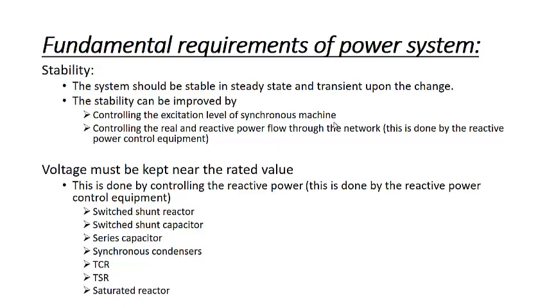This is usually done by the reactive power control equipment, and we will discuss what these reactive power control equipment are, and some of you may know them. One more thing is that the voltage should remain near the rated value. So this is again done by reactive power control. We have different types of reactive power equipment like switched shunt reactors, switched shunt capacitors, series capacitors, synchronous condensers, thyristor controlled reactor, thyristor switched reactor, saturated reactor. These are different types of reactive power equipment with which we can control the reactive power and hence we can control the voltage.